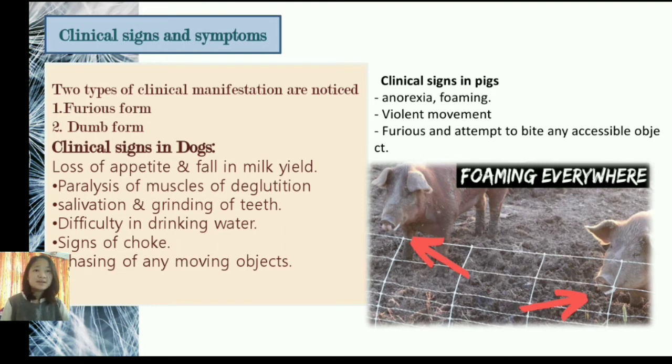Now, the clinical signs in the pig. They become anorexic and show formation of foam, as you can see in this picture, and they often act violently and furiously, and they attempt to bite any accessible object around them.